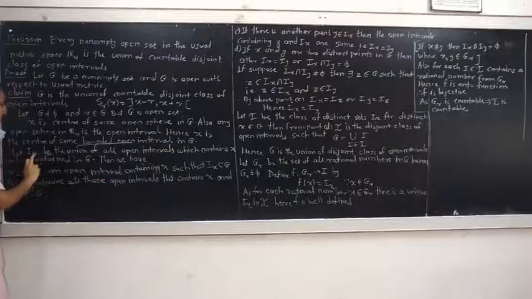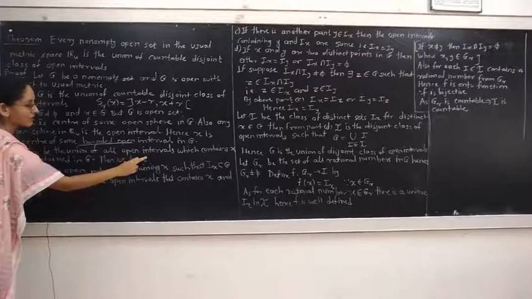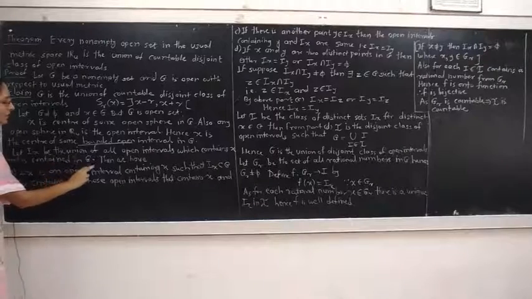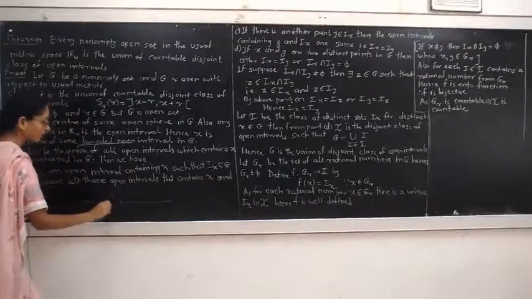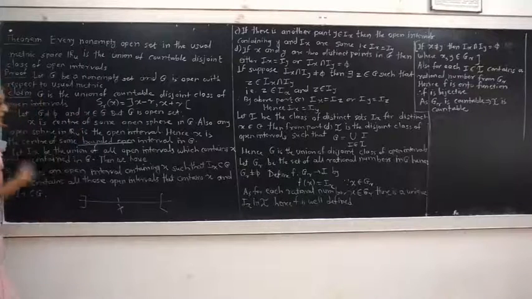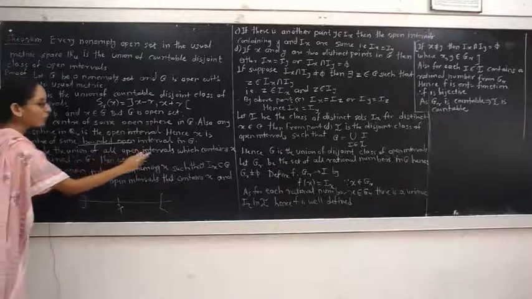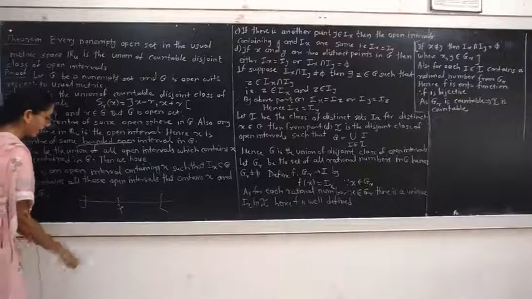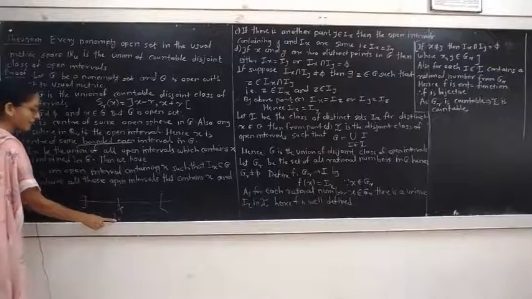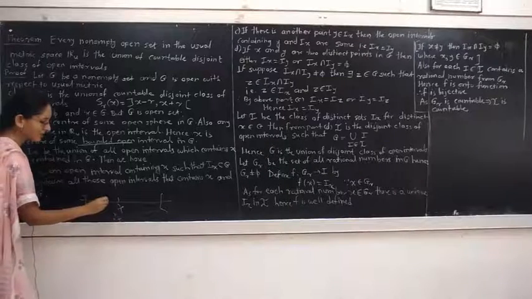Let I_x, where I_x is only a notation, be the union of all open intervals which contain x and are contained in the set G. The first open interval that contains x is the one whose center is x.